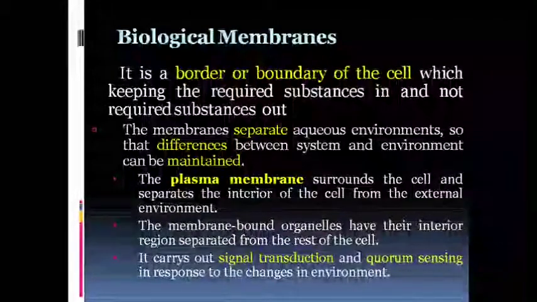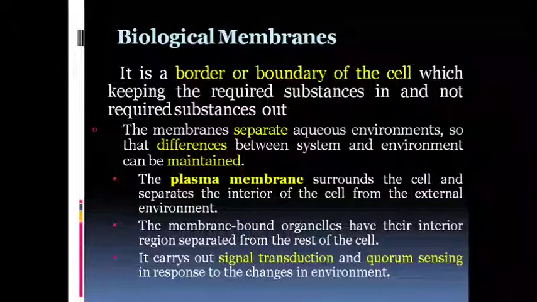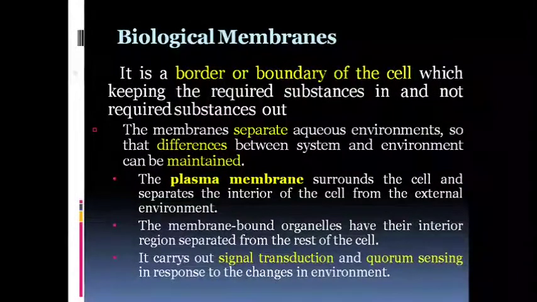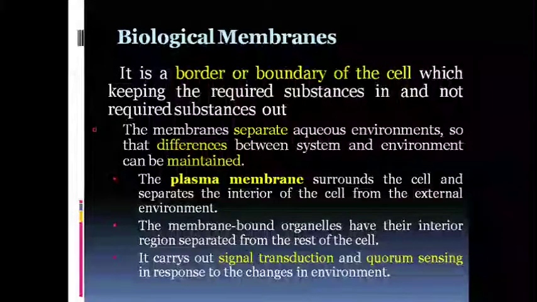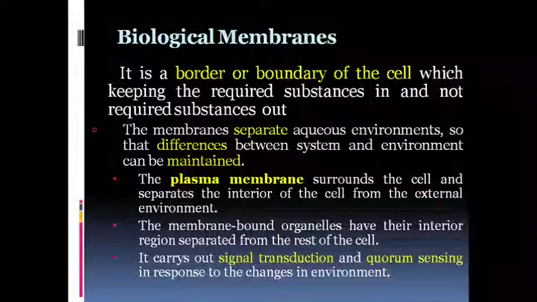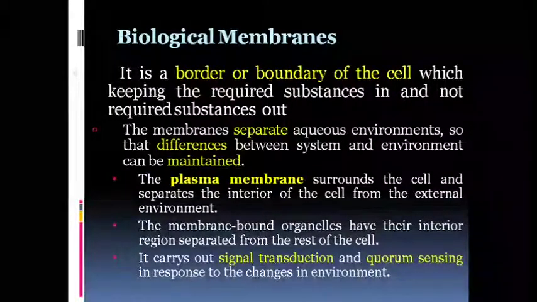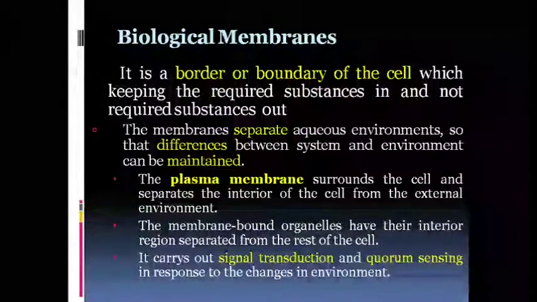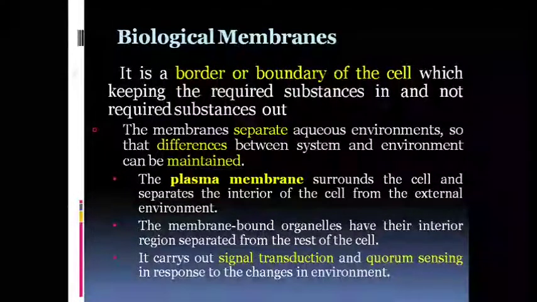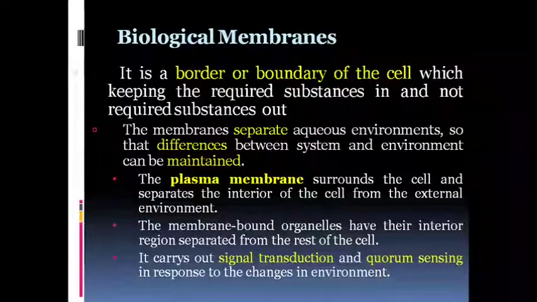Plasma membrane is found in both prokaryotes and eukaryotes. It is the main point of contact with the external environment of the cell. So the membrane is responsible for establishing the relationship of a living cell to its surroundings. It has several functions: it separates the interior of the cell from the external environment, it surrounds the cell, and it controls the flow of substances going inward and outward.